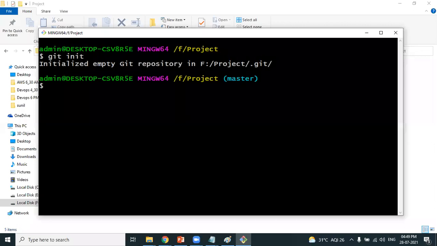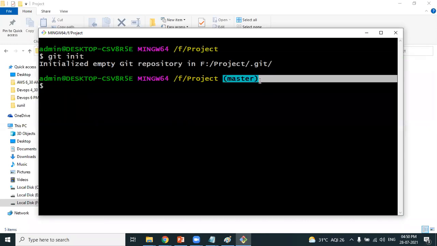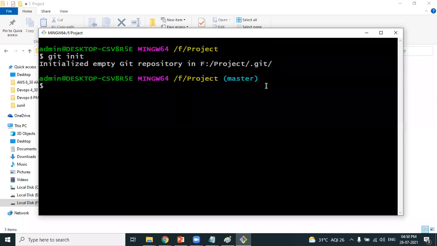Two important observations of the first command we have executed, git init. Observation 1. In the terminal, we are getting something called master here. Previously, there was nothing called master here. Now you are able to see something called master here. That is the first observation.